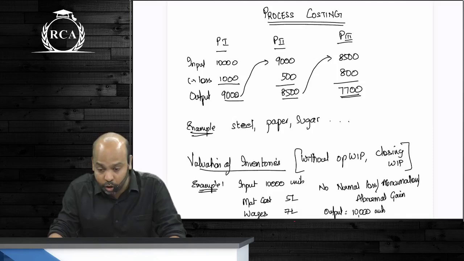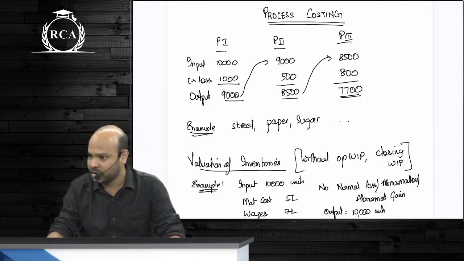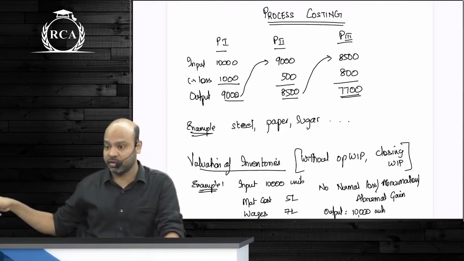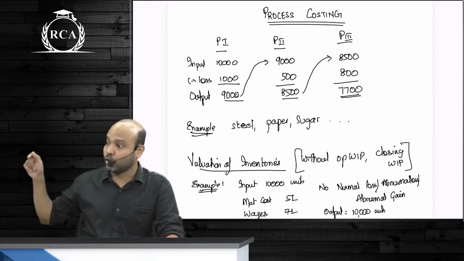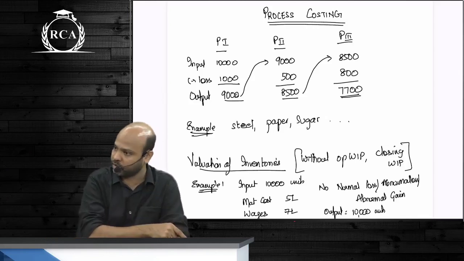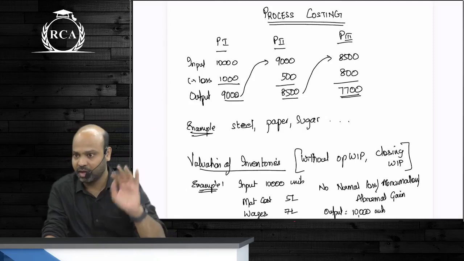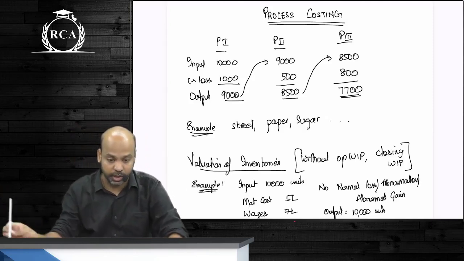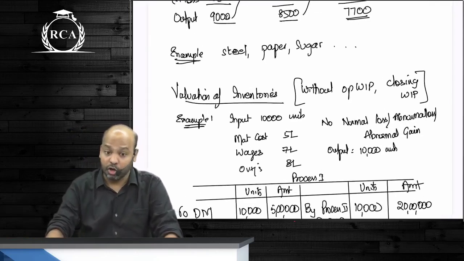In order to value the final product, you need to value inventory at every stage. After doing so many questions, beta, you must have realized that if you want to fix the selling price of the final product, don't you arrive at cost per unit of the final process? To arrive at cost per unit of the final process, you need cost per unit of all the previous processes. Only then you will be able to compute cost per unit of the final process. Are we clear, guys? The examples of industries where process costing is followed, I told you, are steel, paper, sugar.